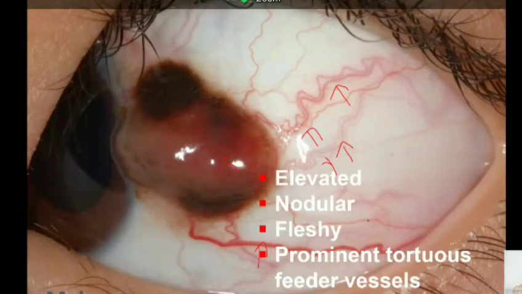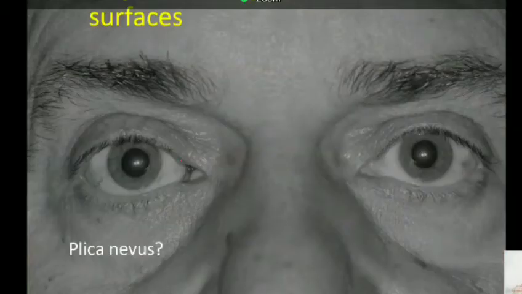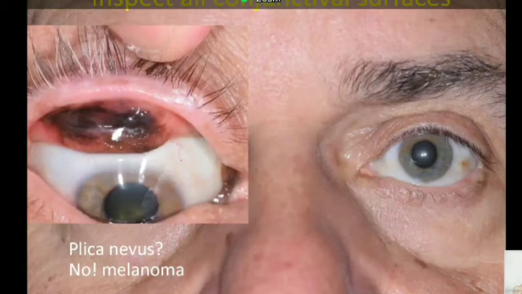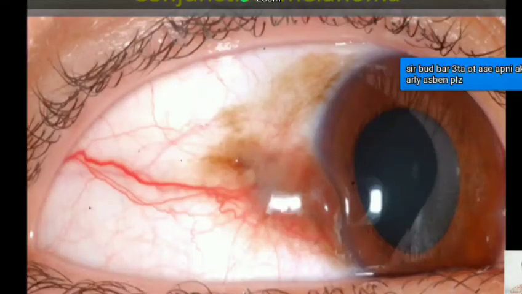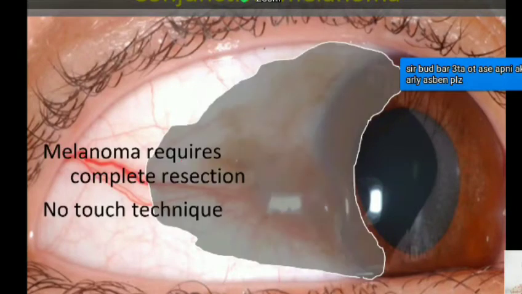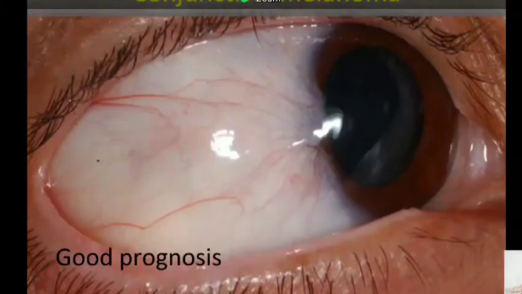So whenever you see a conjunctival lesion like this, like a nevus, you have to look at the rest of the conjunctiva. This is actually a multifocal melanoma. Now, how do you manage it? Management is, as Millie pointed out in OSSN, surgery as the treatment of choice, but it is no-touch surgery where the edges of the conjunctiva are very well demarcated, and 4 to 5 millimeter clear margins are harvested. Surgical success is extremely good unless the tumor is infiltrating.